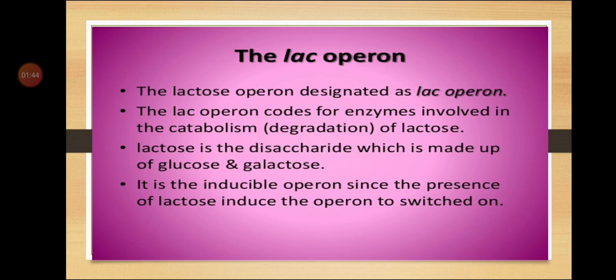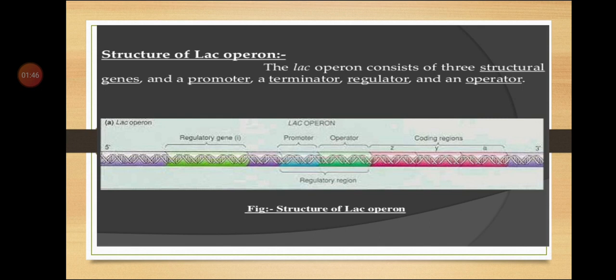The lac operon consists of the following components: regulator gene, promoter, operator, and structural genes. Z, Y, A are the three structural genes.